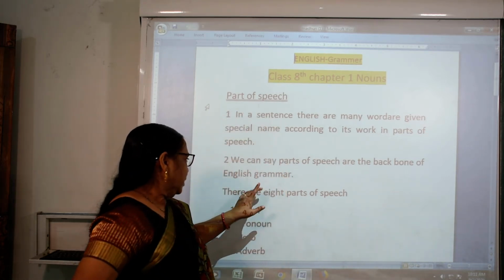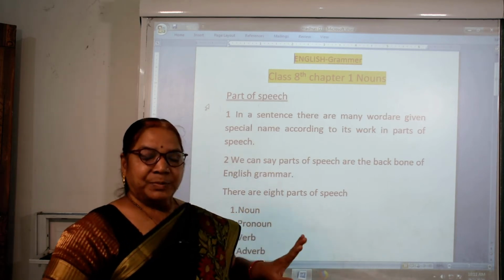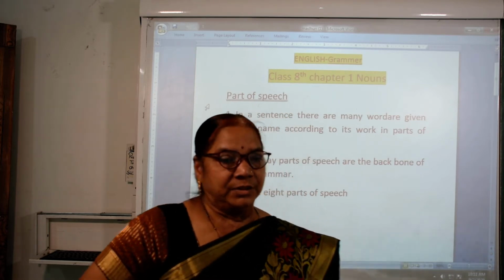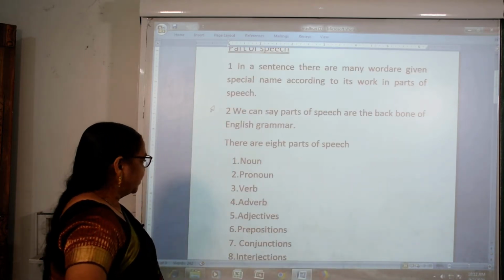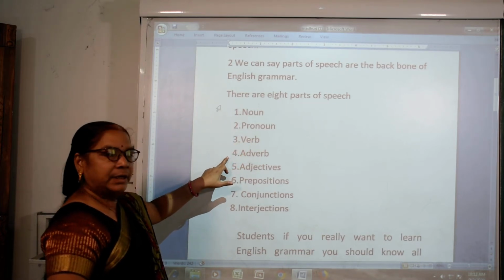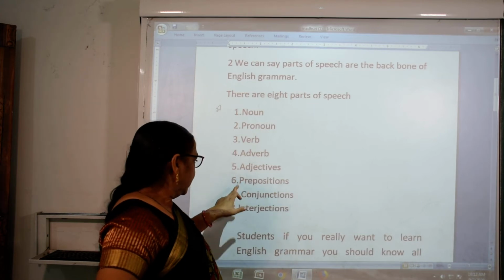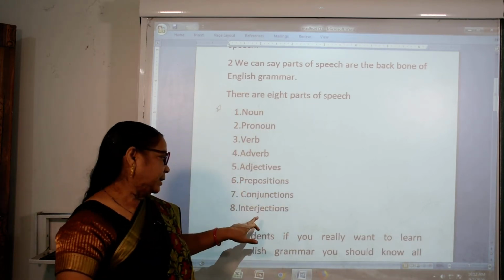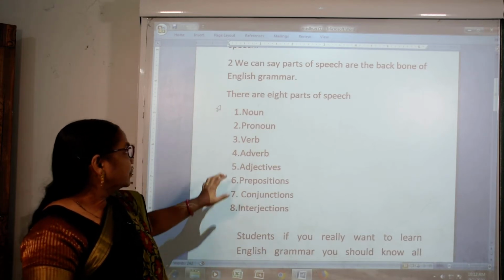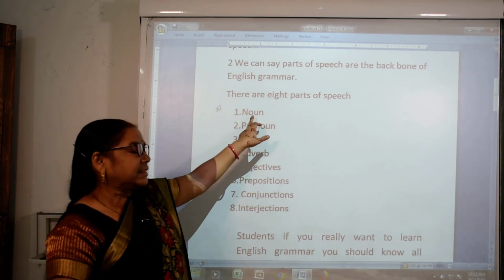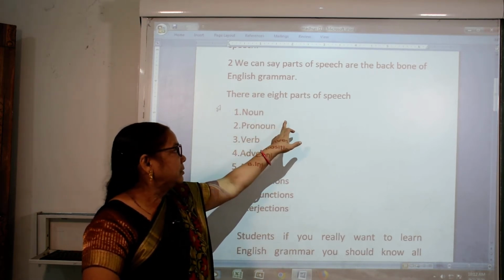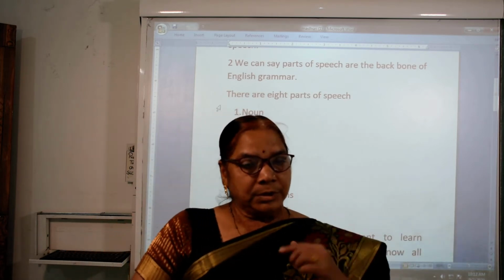So do you know, children, how many parts of speech are there? There are 8 parts of speech. Which are they? They are noun, pronoun, verb, adverb, adjective, preposition, conjunction and interjection. These are the parts of speech. So students, the first topic we will take is noun. So we will go to the noun topic.